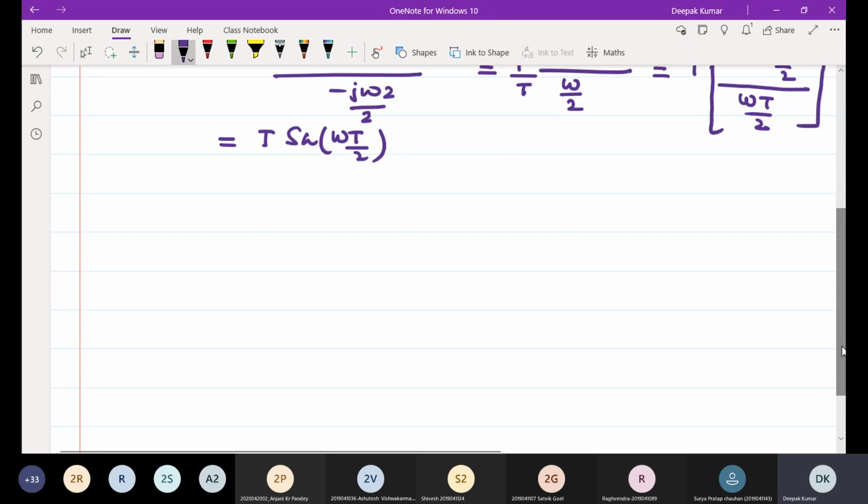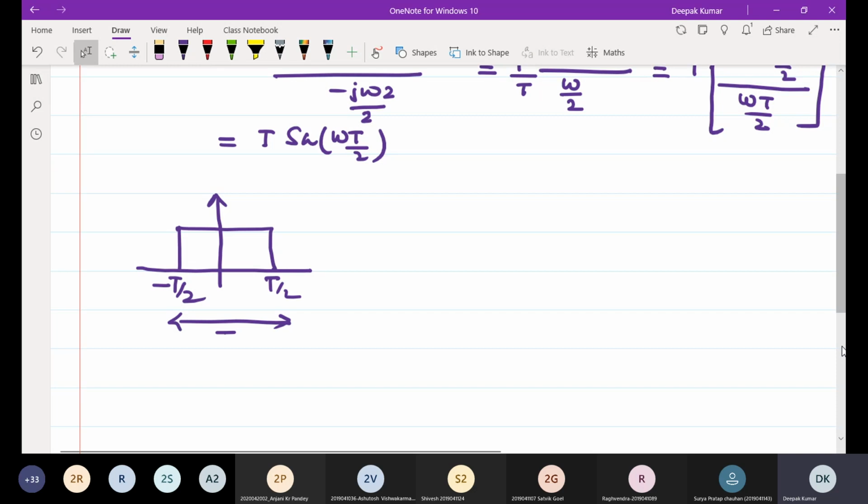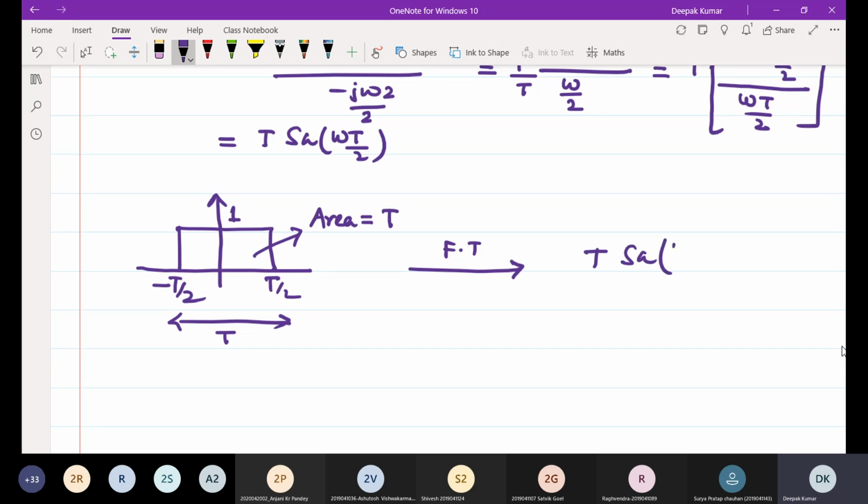See what is this? Basically, if a rectangular gate pulse is given like this, its length is T. Since its magnitude is 1, the area of this rectangular gate pulse is T, and its Fourier transform will be T sampling omega T divided by 2.